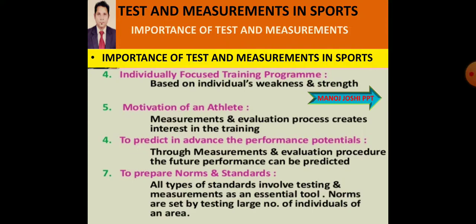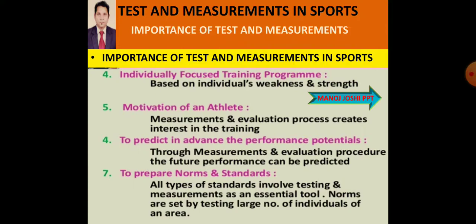To predict in advance the performance potential. Sometimes we predict the performance according to the potential of the individual, because we know the potential of the individual by test and measurement, and we predict that the performance will be up to the mark, that definitely this person will win, this team will win, because we know the potential of this team, because we have taken the test.